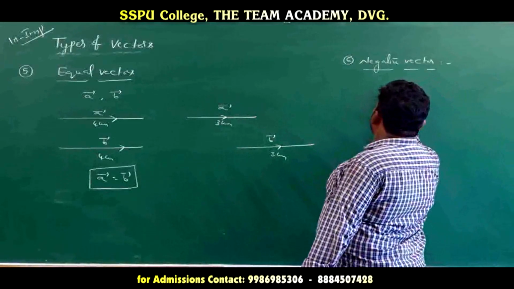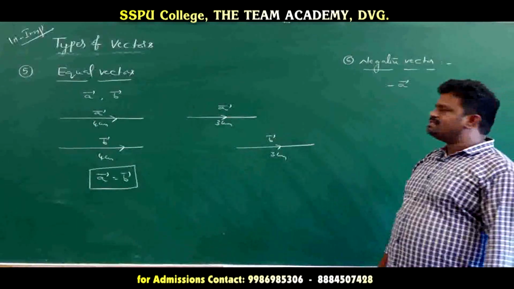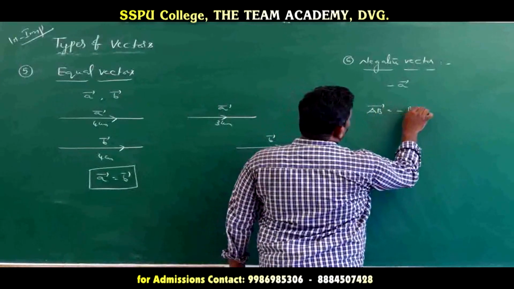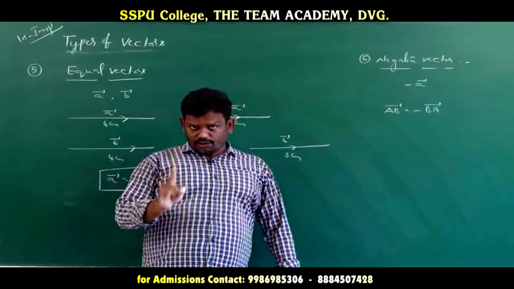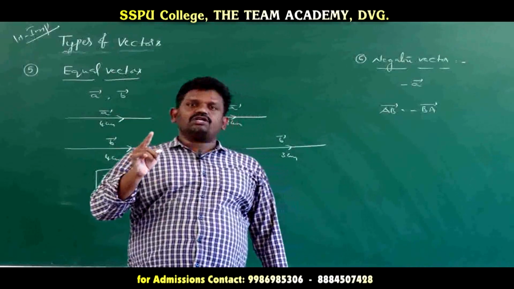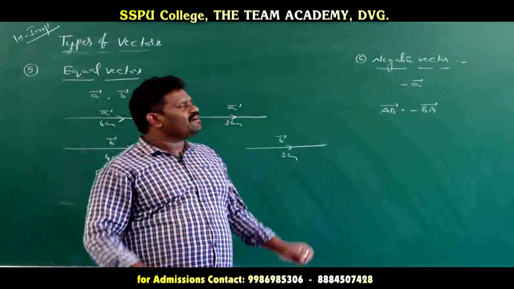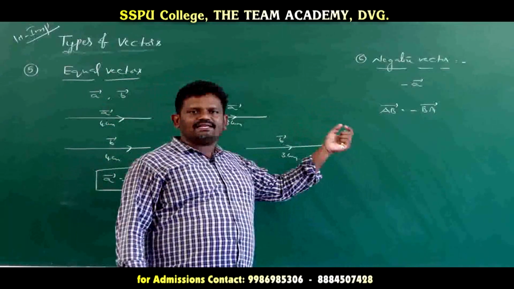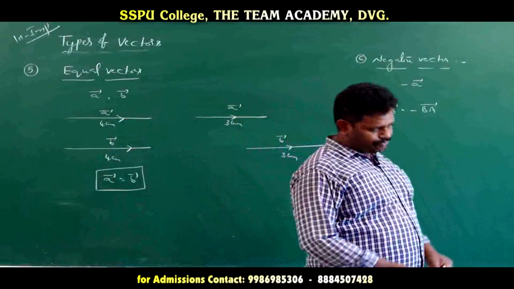Suppose if we consider vector A, then how to write it? Minus A vector. Suppose we take AB as one vector; its negative vector is written as minus BA. Negative vector means the vector having the same magnitude, but the direction is opposite to the given vector. It is denoted by minus A vector. So that is the negative vector.